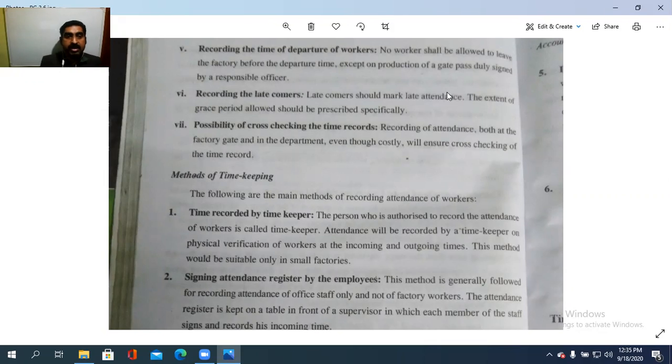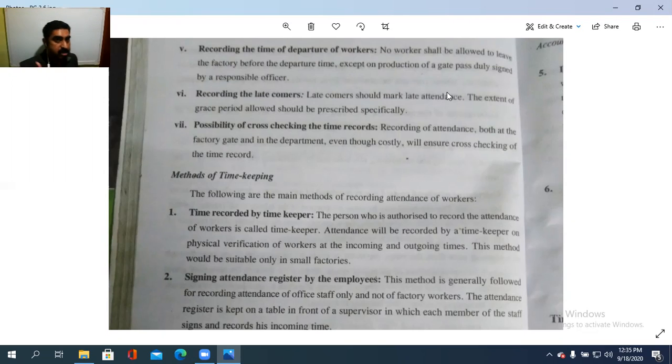Then recording the late comers. Late comers should mark late attendance. The extent of grace period allowed should be prescribed specifically. In most cases 10 minutes is the grace period. 8:10 will be the entry in. After that it is treated as a leave, half day leave, like that.